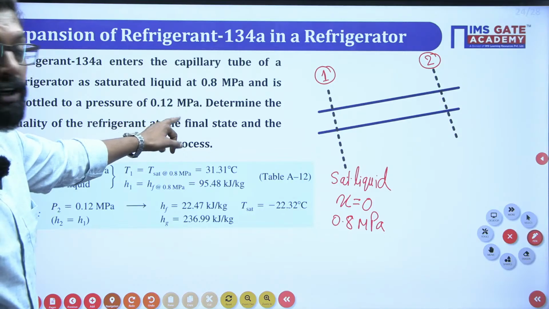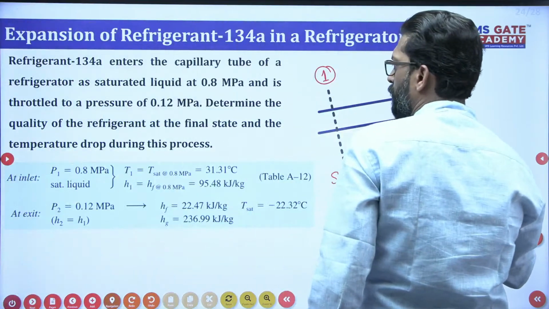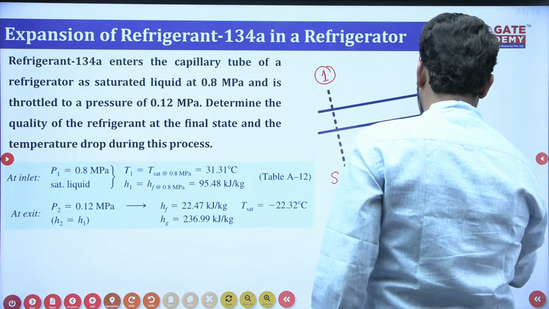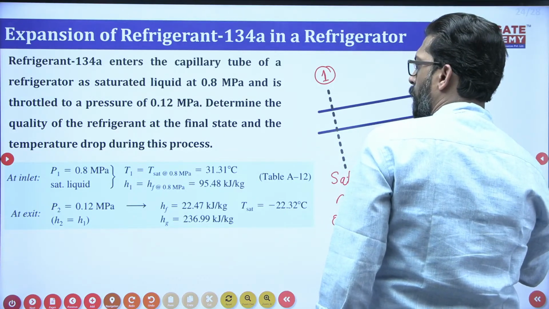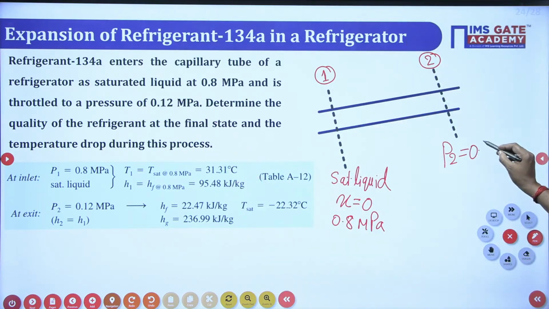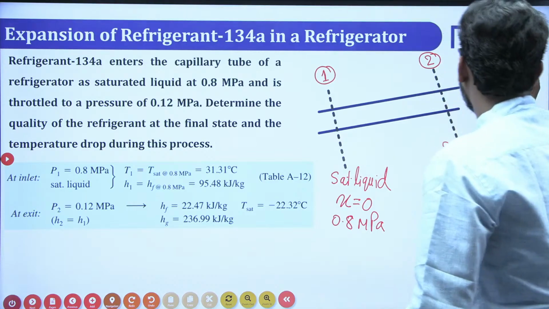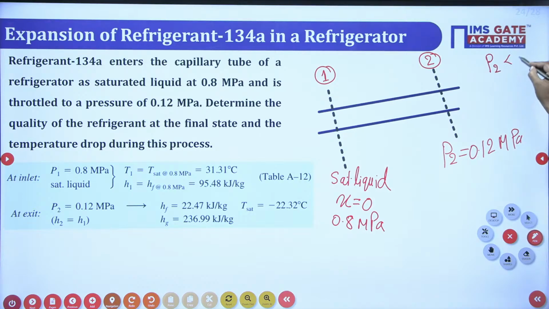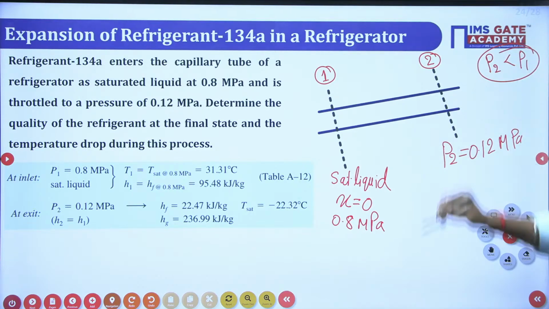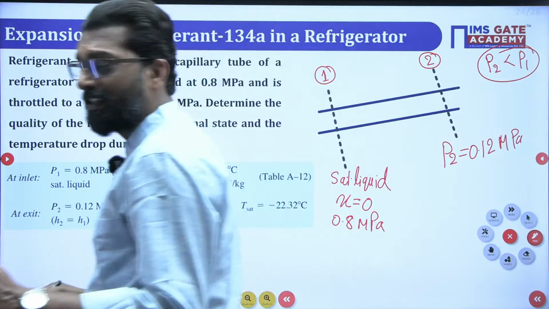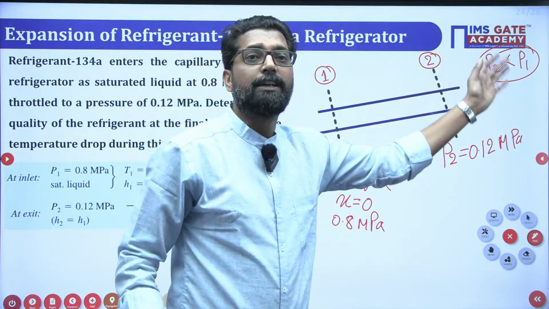The pressure will reduce. That means P2 is equal to 0.12 megapascal. During throttling, P2 must be less than P1. This is sure, but for temperature you cannot say whether T2 is less than T1 or T2 is greater than T1.